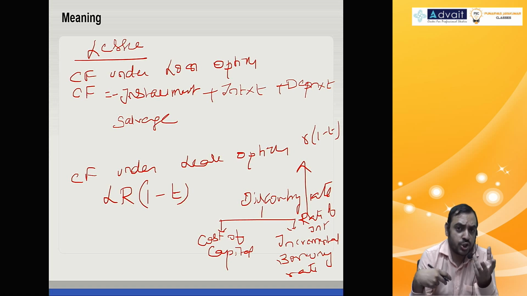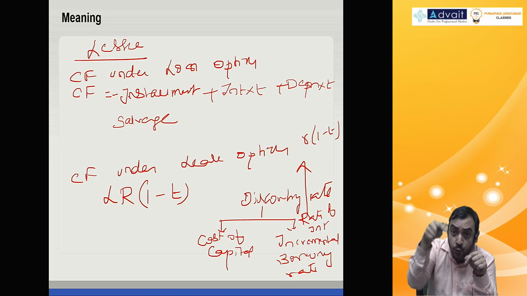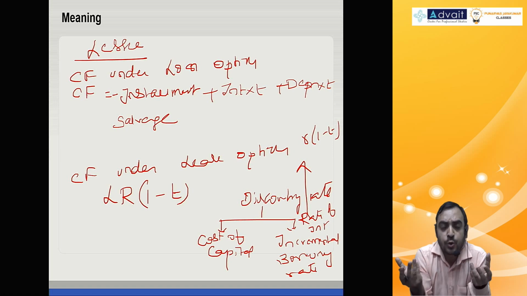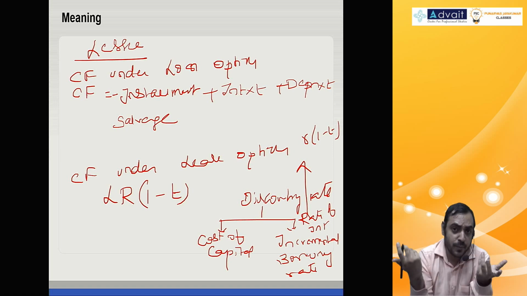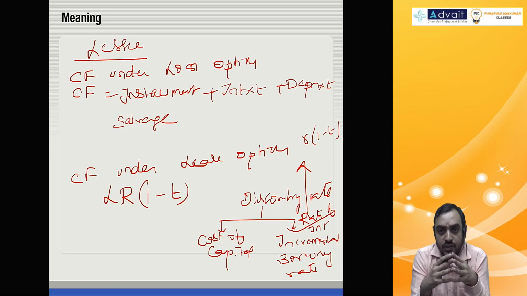Some people believe cost of capital is the overall cost of capital, and some people believe you compute only for this particular transaction the marginal cost of capital, so you should take incremental borrowing into 1 minus t. Both opinions exist, and both answers will be different, just a point of view. But if cost of capital information is not given, then you should go for rate of interest.